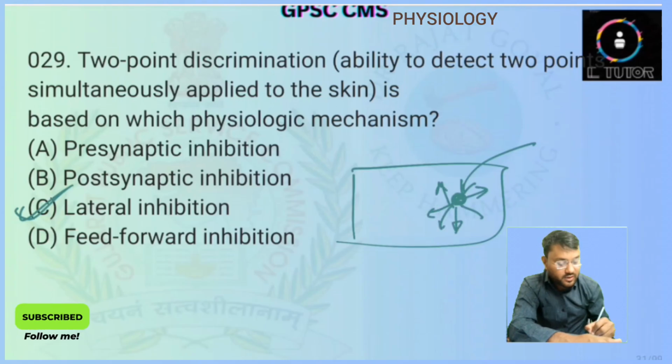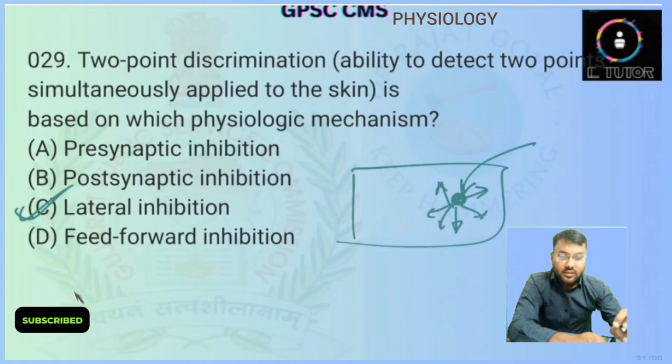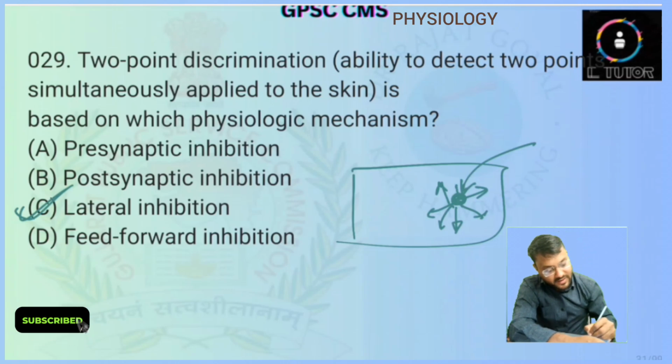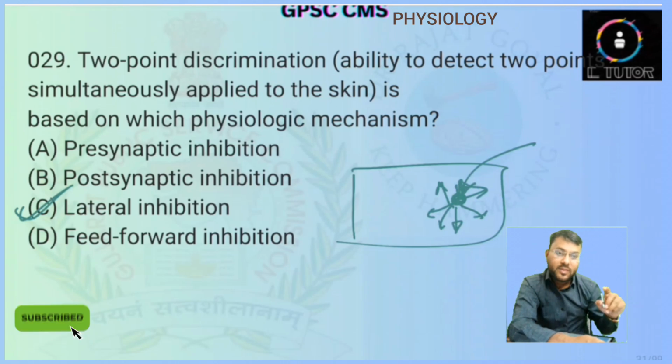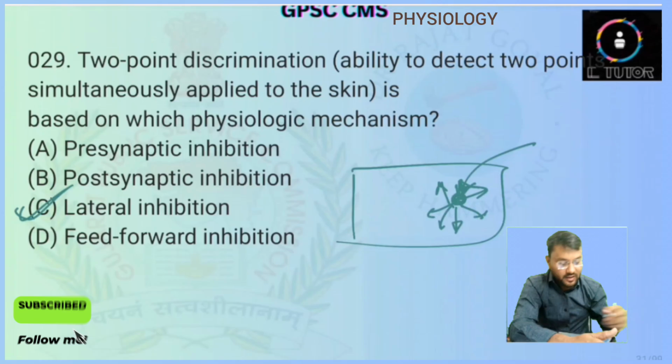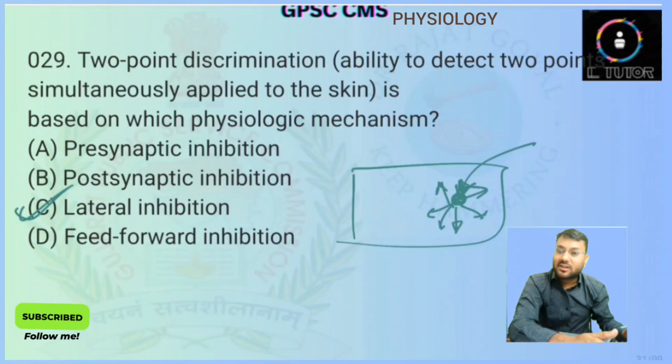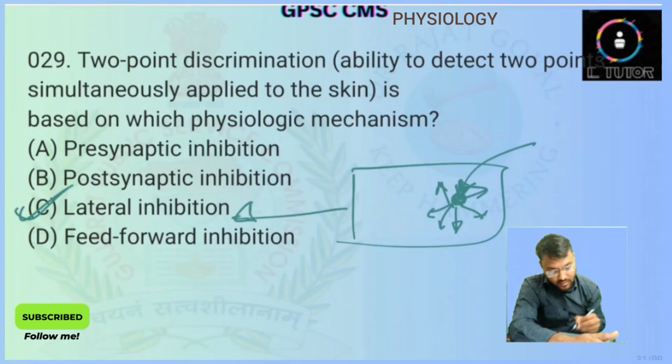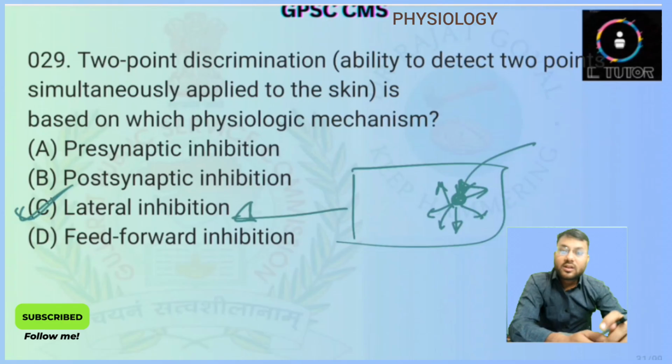So we will sense the stimulus from only the neuron that is excited, and the nearby neurons are inhibited through the lateral inhibition. This is the reason for the 2-point discrimination. So here answer will be C, lateral inhibition.